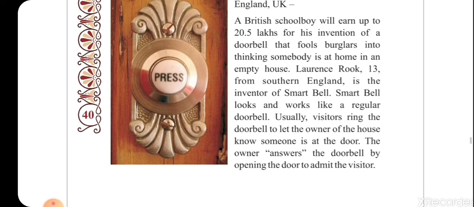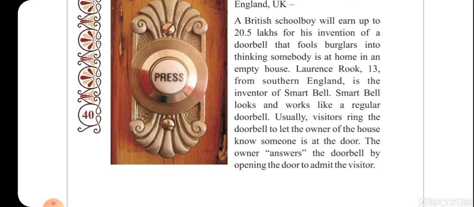A British schoolboy will earn up to 20.5 lakhs for his invention of a doorbell that fools burglars into thinking somebody is at home in an empty house. Burglars means the ones who come to steal things in the house, the ones who do the theft. So Lawrence Rock, 13, from southern England, is the inventor of a smart bell.